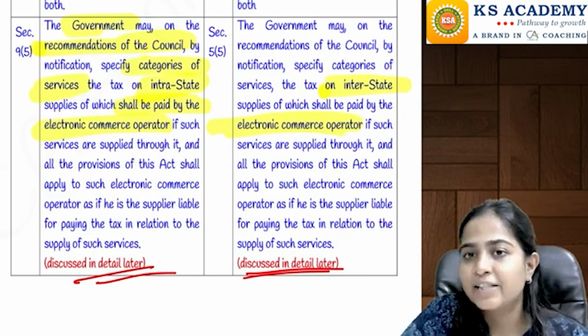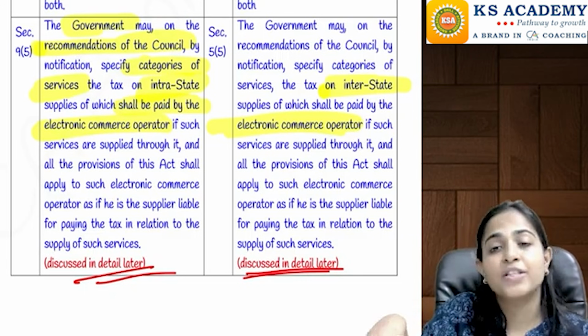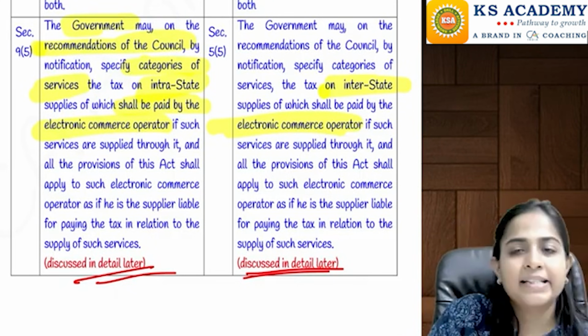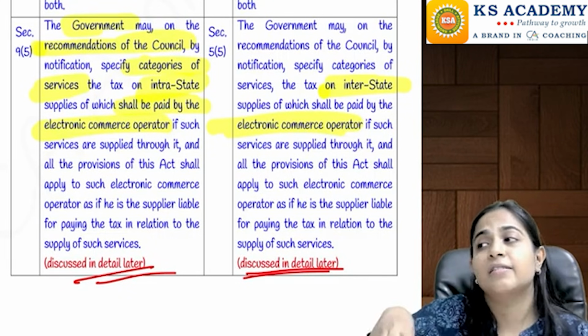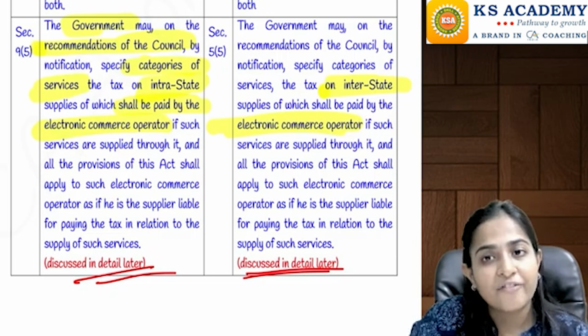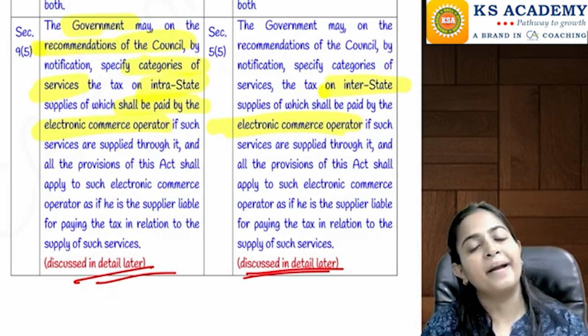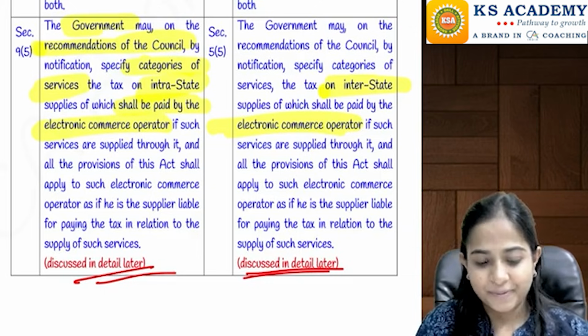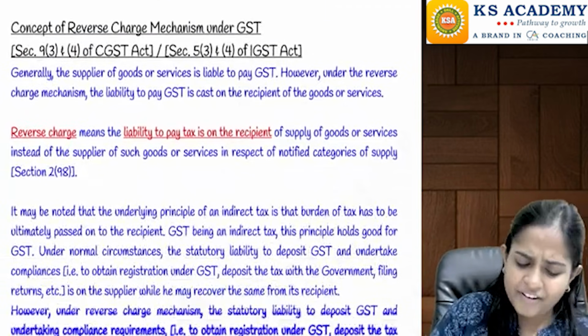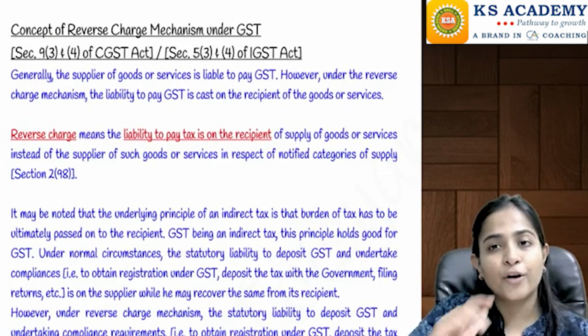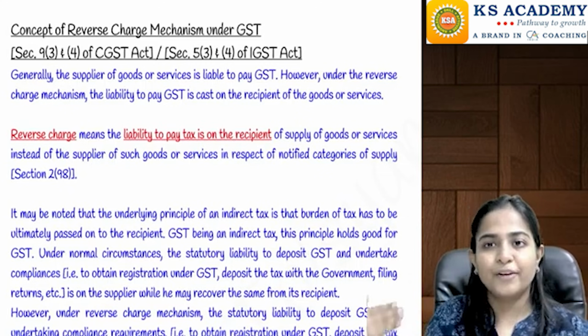Okay, so 9.5 is talking about intrastate transactions. 5.5 is going to talk about the interstate supplies, such interstate supplies of notified services where the tax is going to be paid by the e-commerce operator. Are you clear with this? Yes. Anyway, this particular section we are going to do in detail once we go ahead.